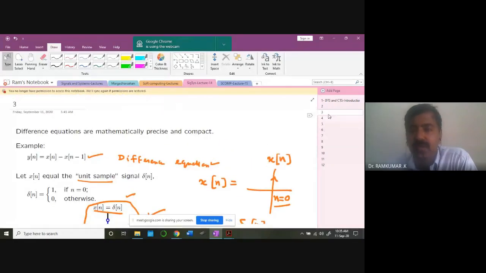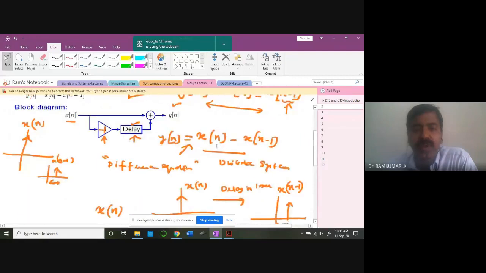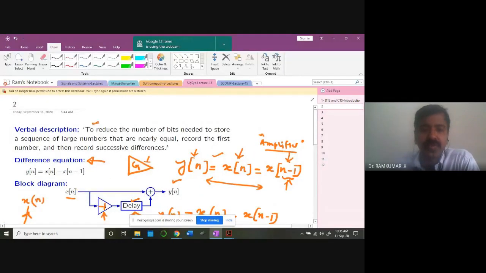For example, for one real world application, we can take up this example. To reduce the number of bits needed to store a sequence of large numbers that are nearly equal, what do we normally do? I record the first number and then record successive differences. Between two large numbers, the difference is going to be very small. You agree? Instead of storing all the large numbers, I take the differences between them. In that case, it will be easier.